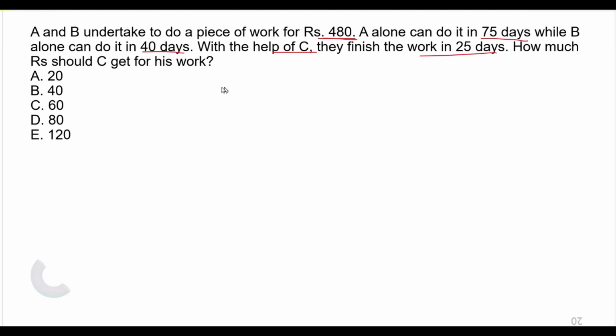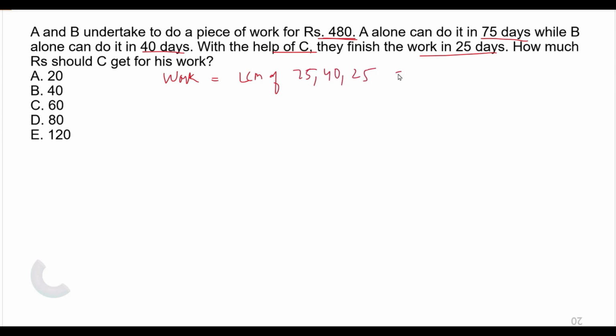So what we can do, we can take the amount of work done equal to LCM of time taken. So it will be easier for us to solve the question. So work done equal to LCM of 75, 40 and 25.